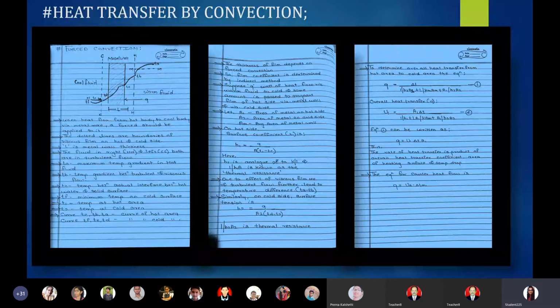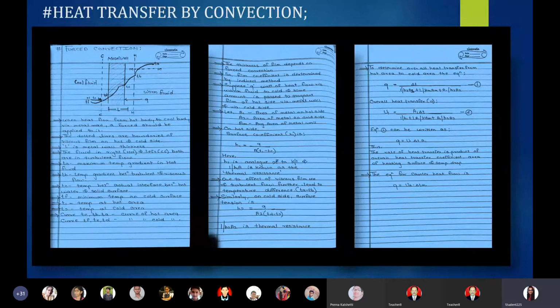Here the warm fluid temperature is denoted as T1, whereas T2 is the temperature of the cold area. The curves TC, TB and TA are lying in the warm fluid, while TF, TE and TD are the curves lying in the cold area or cool fluid. Okay with this page? Can I proceed to the next page?